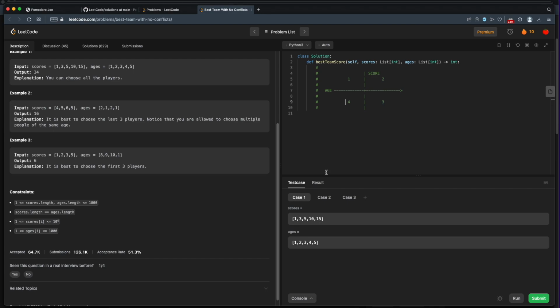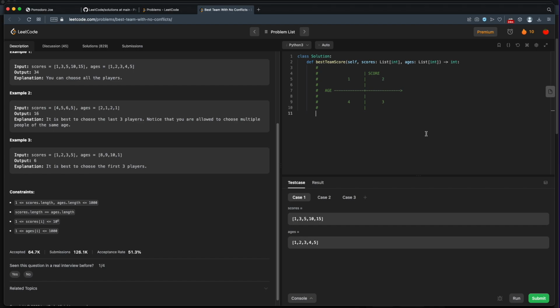And players in quadrant 4 are younger, but with lower scores. So anything below the age line here, those are lower scores. Anything above means they have a higher score. Now, anything to the left of the line means that they are a lower age, they are younger, and anything to the right of the score line means that that player is older.